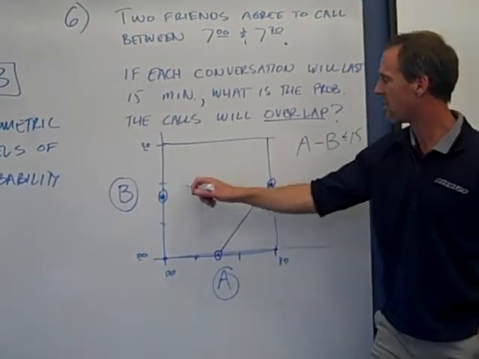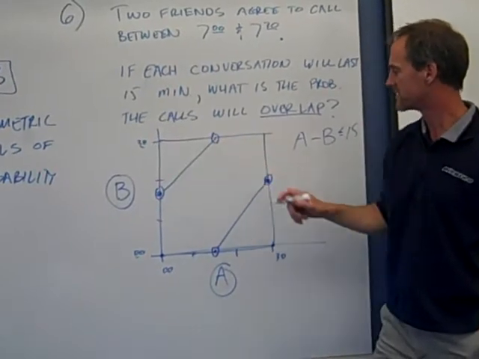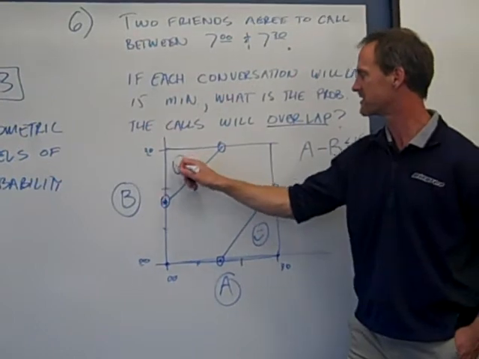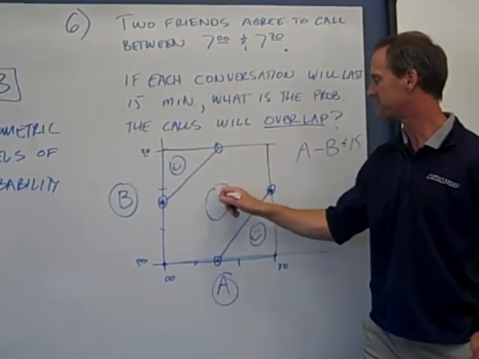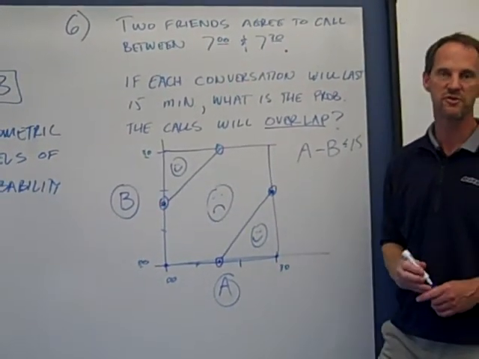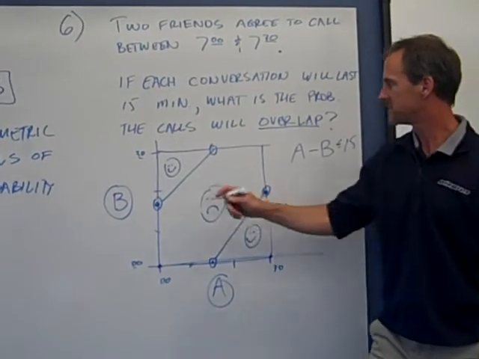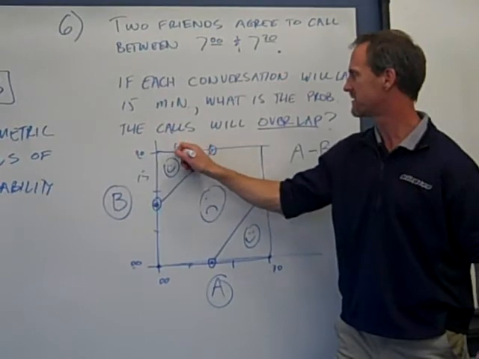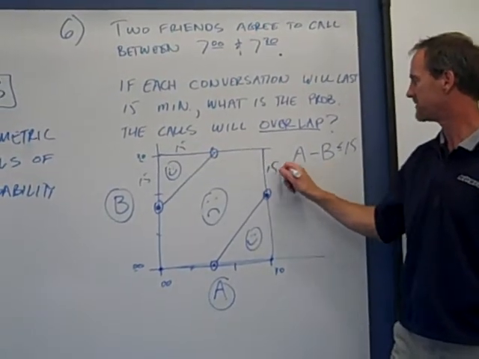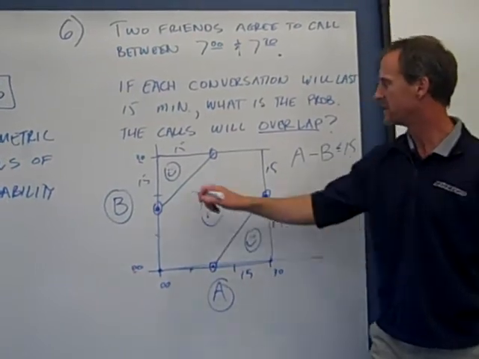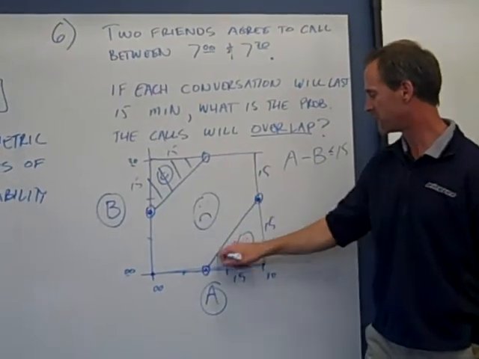So if you look at this, we always wind up with a pattern like this, where this is the okay place to be because their numbers are different. And this is the place that's no good because their numbers are too close together and they're going to overlap. So this is a 15-minute time, this is a 15-minute time, and this is 15 here, and this is 15 here because it's all 30 minutes, then it's relatively easy to work out the probability.